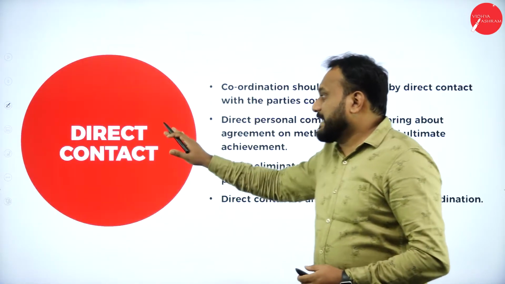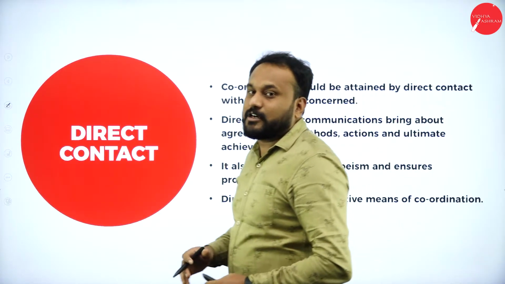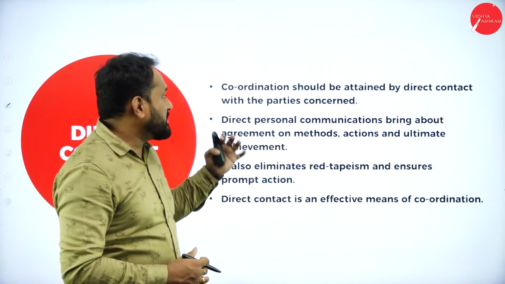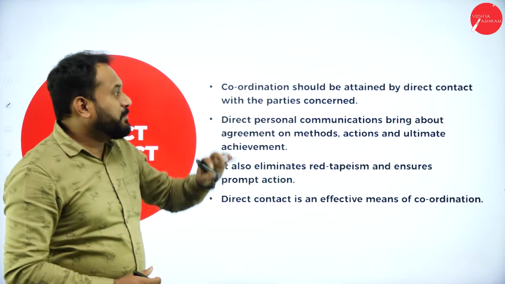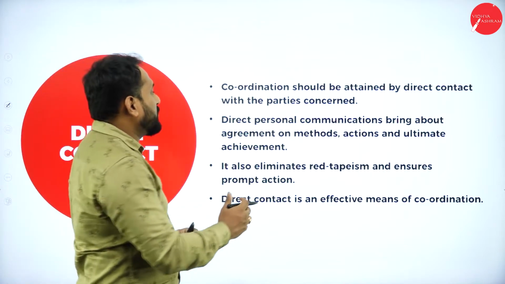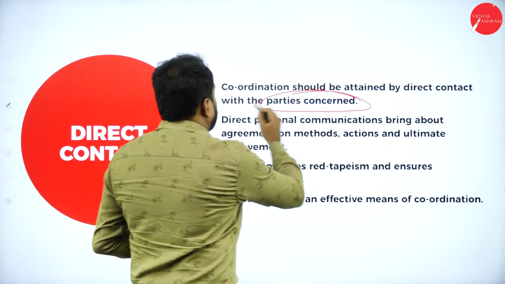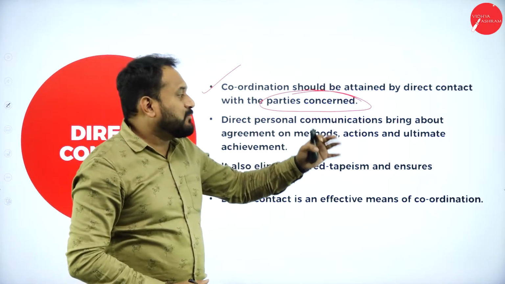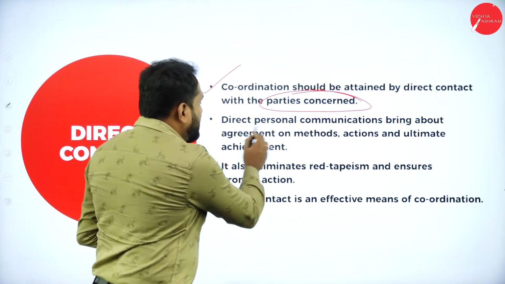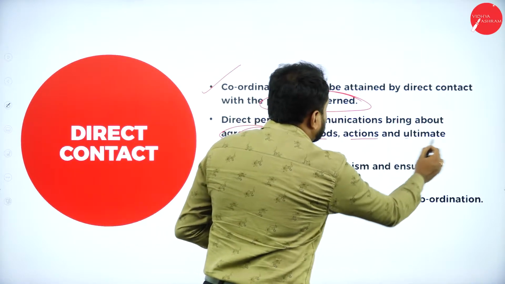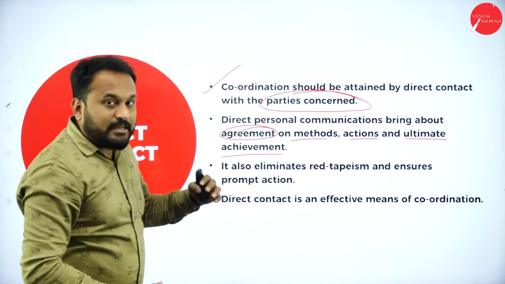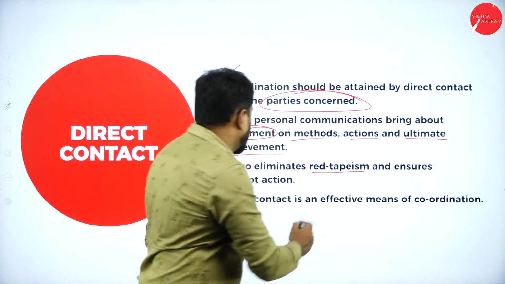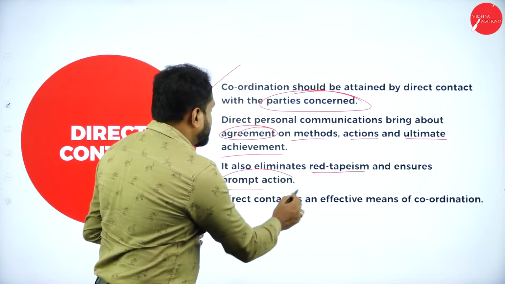Now the first one is direct contact. What exactly is direct contact all about? It's a 15 marks question: principles of coordination. The first one is direct contact. Coordination should be attained by direct contact with the parties concerned. That's the first point. The second point is that direct personal communication brings about agreement on methods, actions, and ultimate achievement. Next, it also eliminates red tapeism and ensures prompt action.